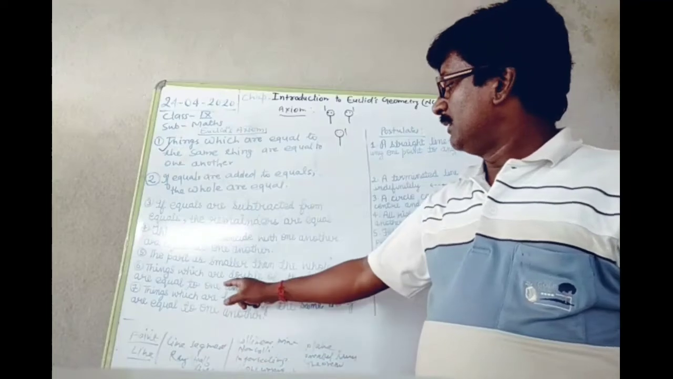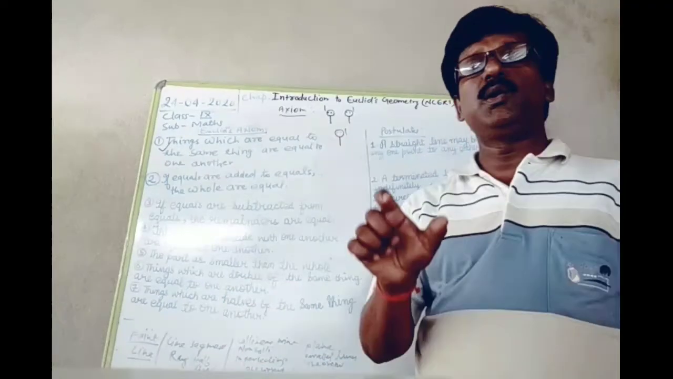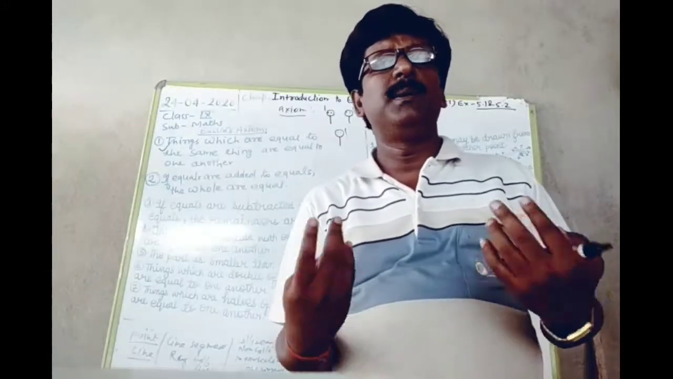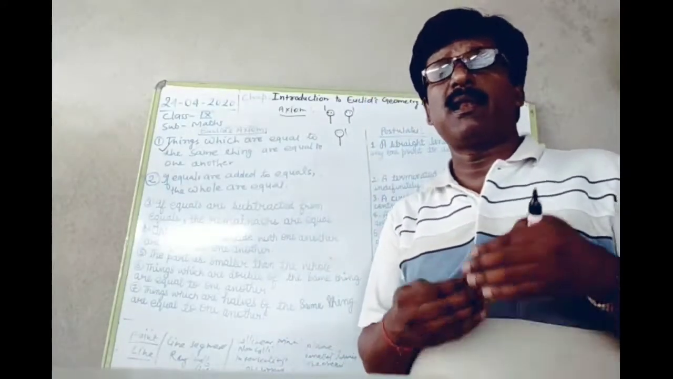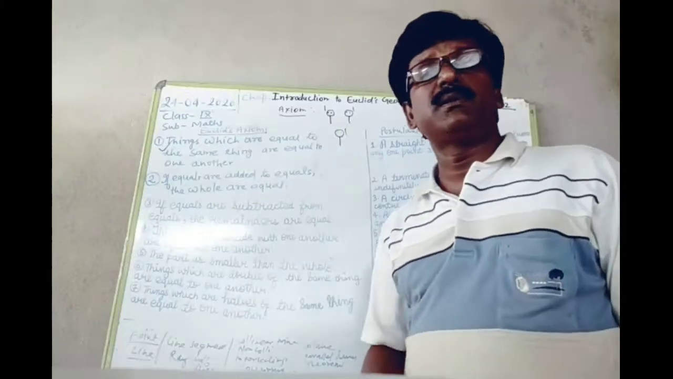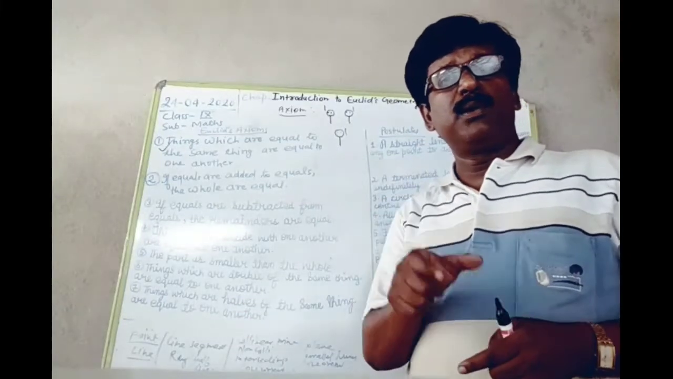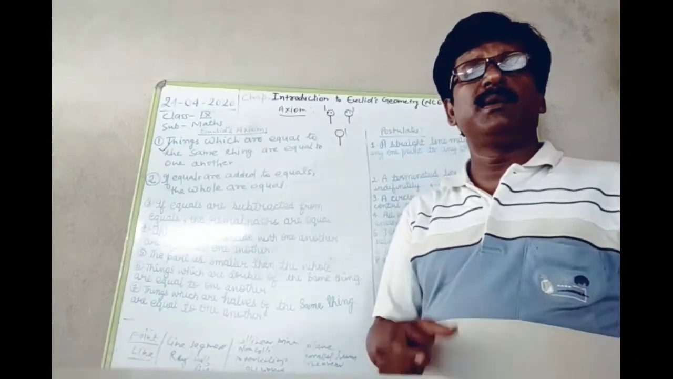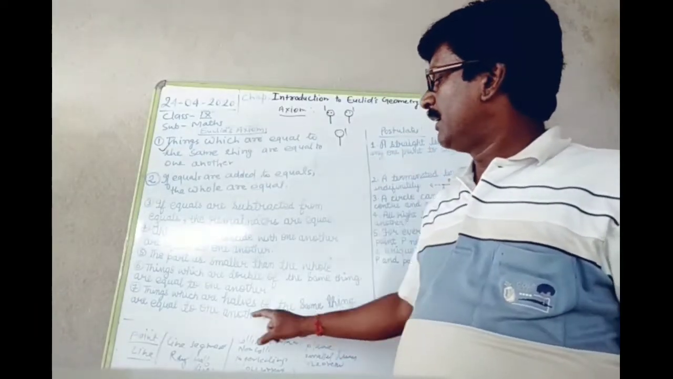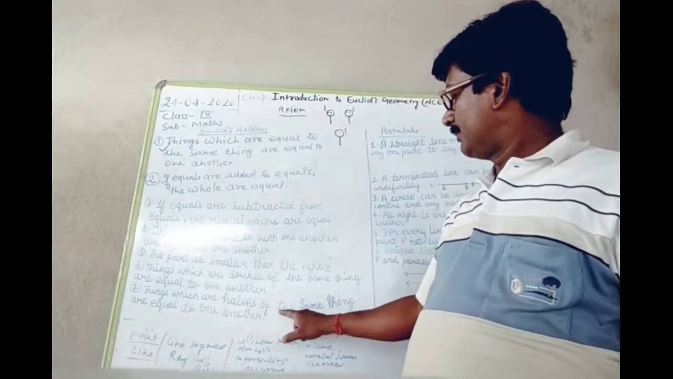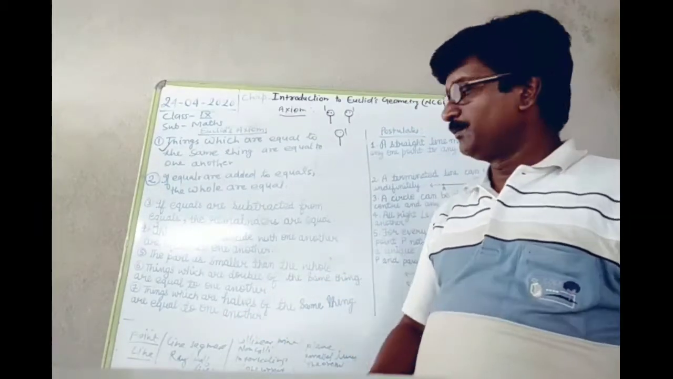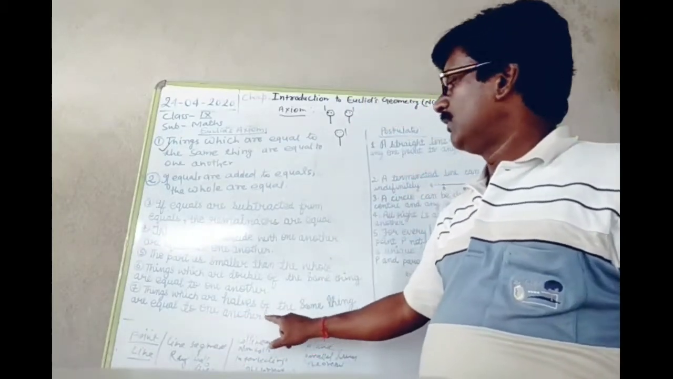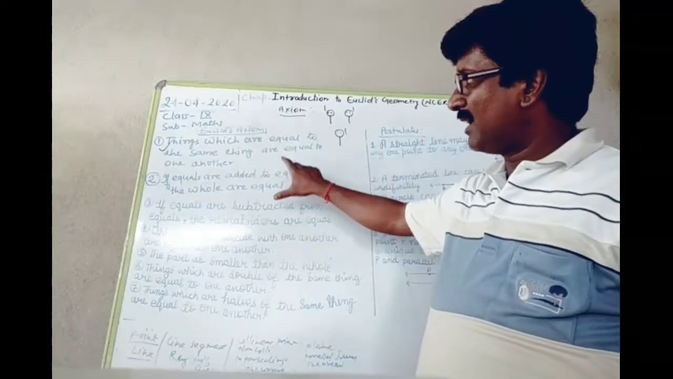Next is, things which are double of the same things are equal to one another. When two things are equal and they are multiplied by the same number, they will be equal. And the seventh and last axiom is, when two equal things are divided by the same number, the quotient will be the same. So in a statement it is said, things which are halves of the same things are equal to one another. So these are the 7 axioms.